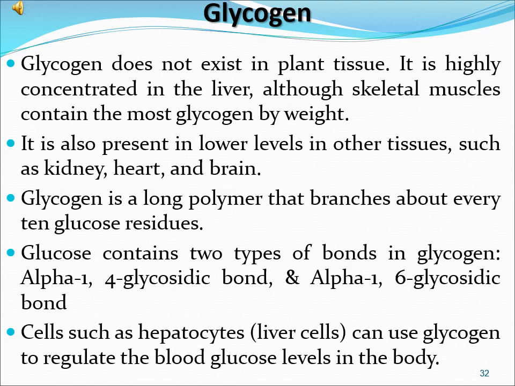Glycogen is a long polymer that branches about every 10 glucose residues. Glucose contains two types of bonds in glycogen. Number one is alpha 1,4 glycosidic bond. Number two is alpha 1,6 glycosidic bond. Cells such as hepatocytes in the liver can use glycogen to regulate the blood glucose levels in the body.